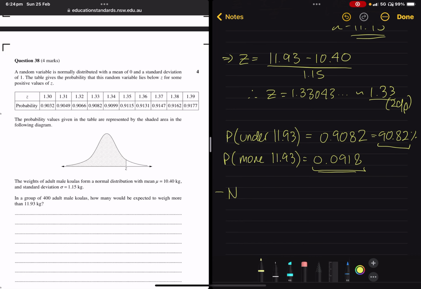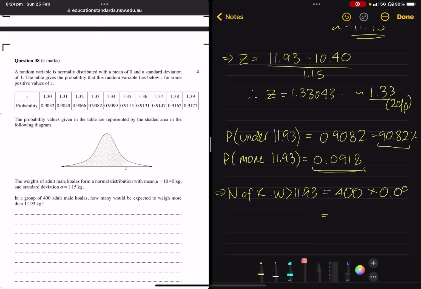The number of koalas which have weight greater than 11.93 is therefore going to be equal to the number of koalas in the sample multiplied by the probability, 0.0918. So it's going to be about 10%. So the answer has to be a little under 40. So 400 times 0.0918.